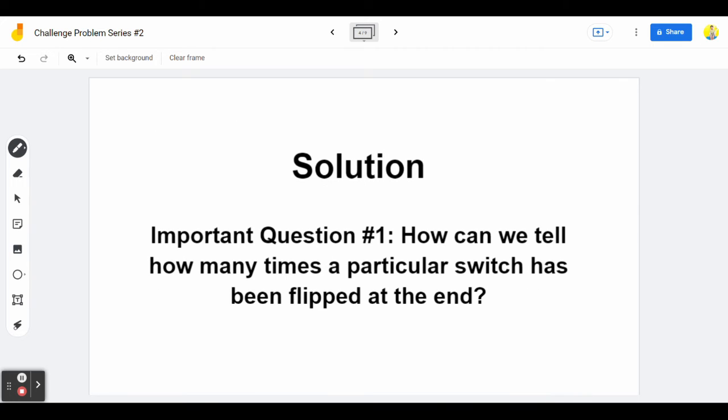Now I have an important question for you all. How can we tell how many times a particular switch has been flipped at the end? Think about this question.